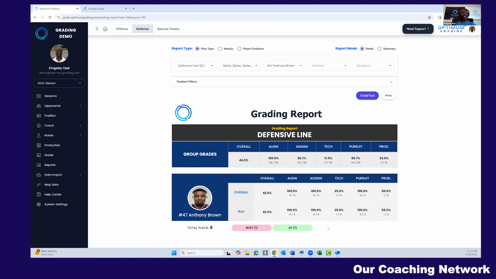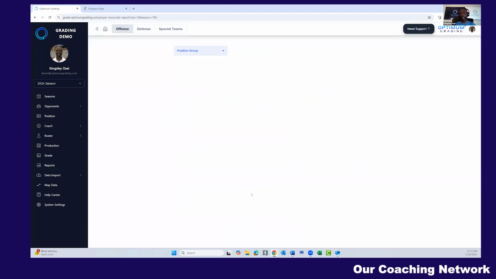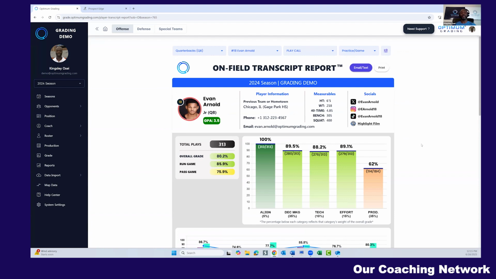One other report I'll get into is the transcript report, okay? This report right here is all high school players need. No need to put together highlights anymore. They can send this directly to college coaches, and those college coaches can verify everything on here. As you can see on the top of the screen, it has the player's information. Now, the college coaches are going to know, hey, can this kid even get into our school? Is it worthy to even look at this kid?